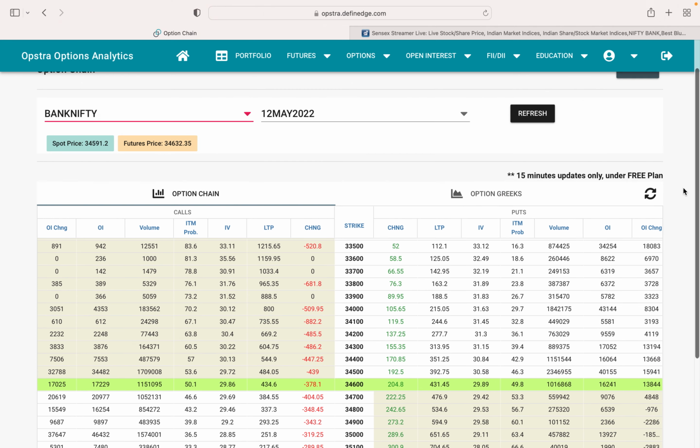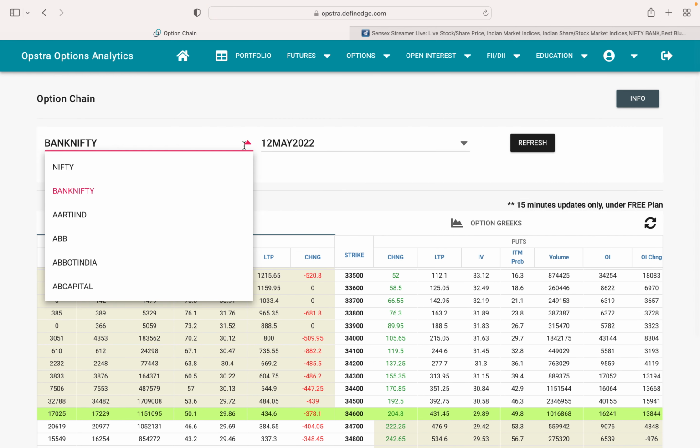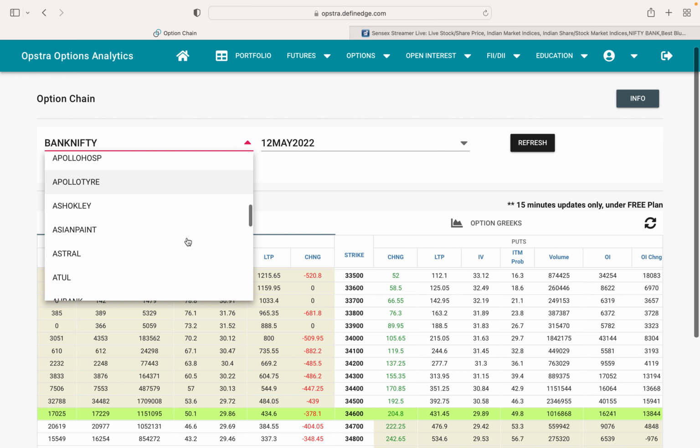In this option chain, you can see the option chain of any particular stock when you are playing with options. If you are buying or selling options, if you are buying a CE call or a PE call for any of the stocks, you have to analyze the option chain before buying that particular strike price.